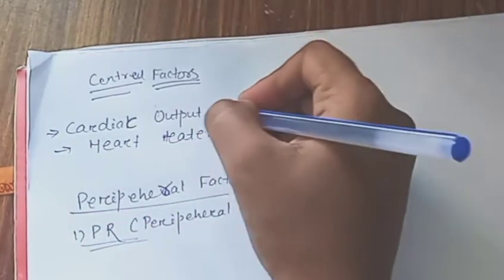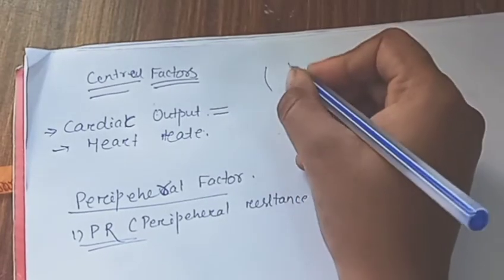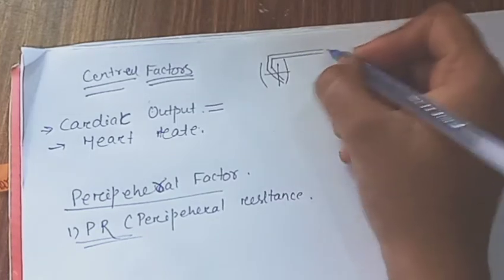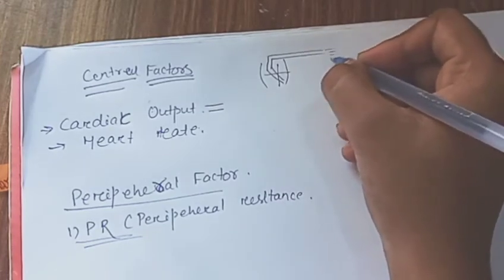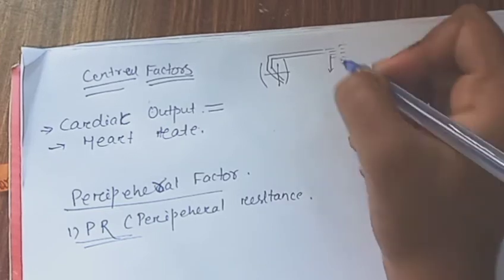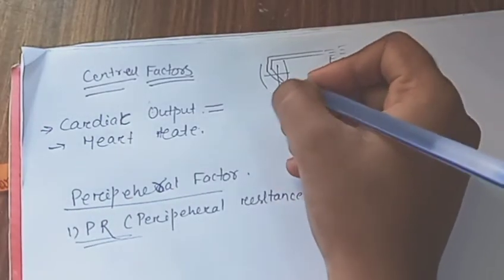So what is cardiac output? We discussed before that when the heart contracts, blood passes and divides into arterioles, then capillaries. In these arterioles, the pressure which is generated is due to the systolic pressure.